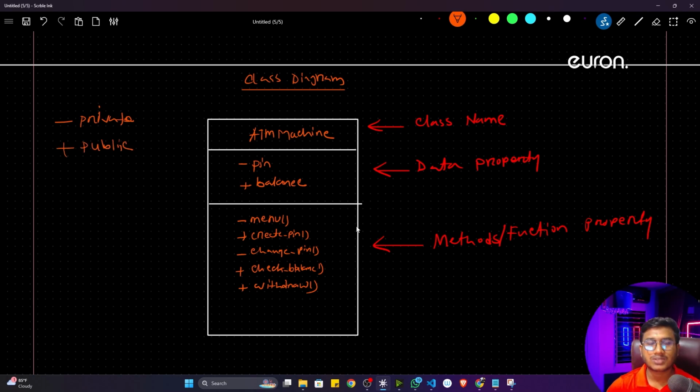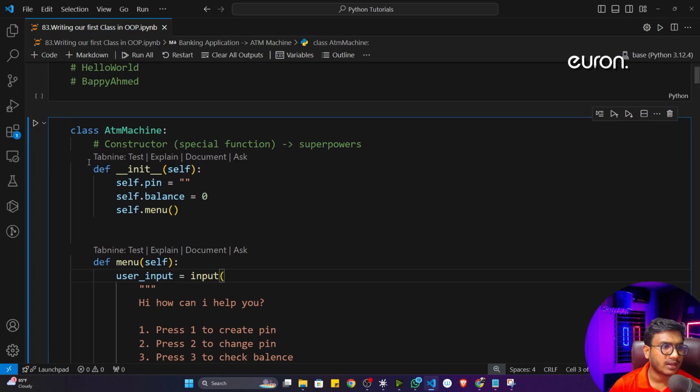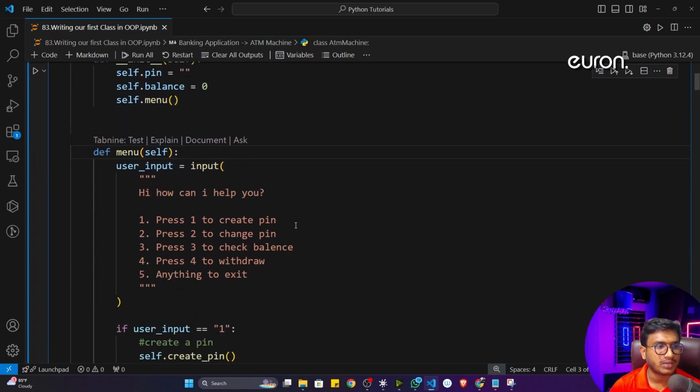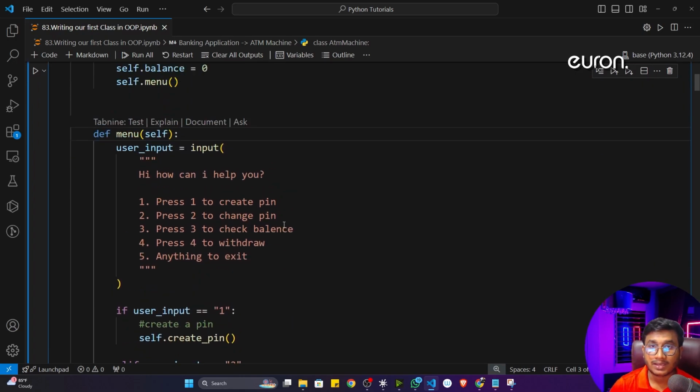So there is a concept called private and public inside object-oriented programming. That means we can define private variables and private methods. So whenever you see this kinds of minus symbol, that means it's a private property, that means private data. And whenever you see the plus, that means it's a public one. See, the code we had written, there I was not using any private property. Everything was my public property.